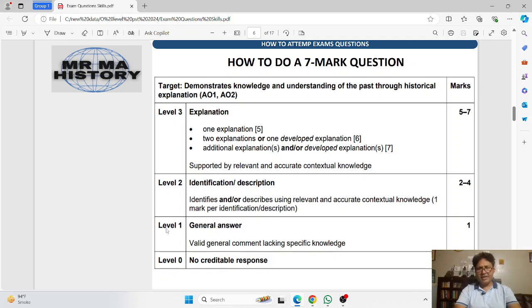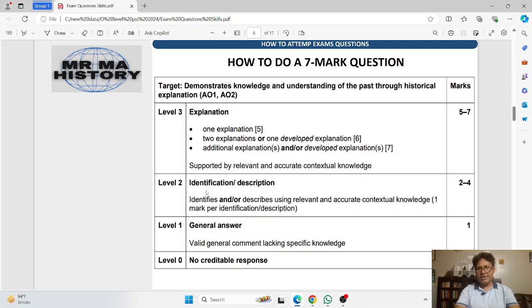So level 1 is a general answer. This means the candidate starts slightly, just starts addressing the question, and writes a valid general comment, but this comment doesn't have specific knowledge. If the candidate achieves level 1, this means the candidate is eligible for 1 mark.